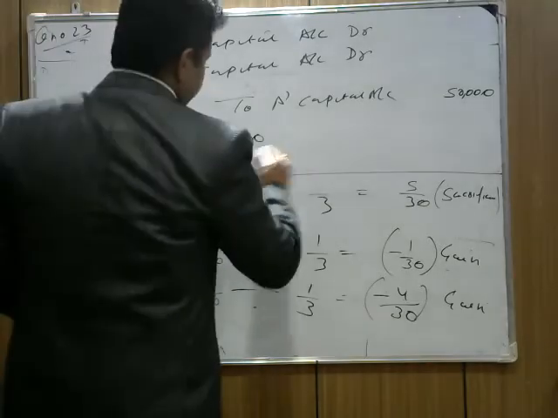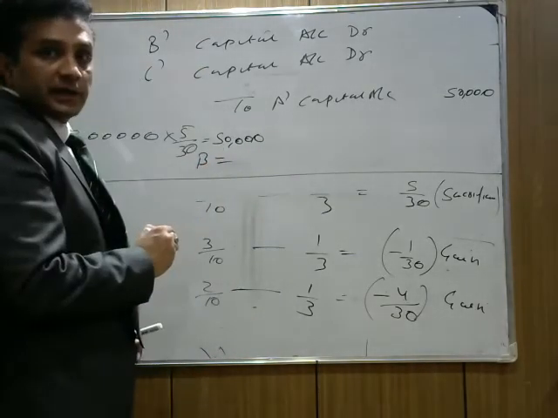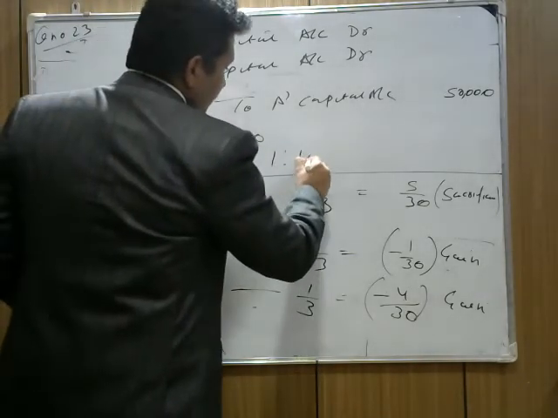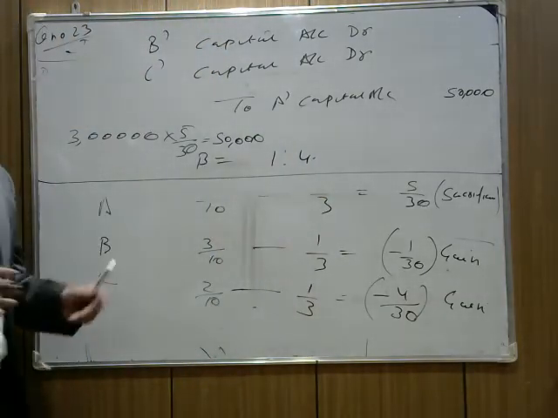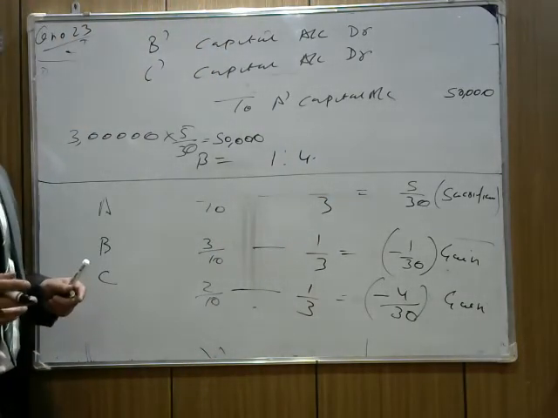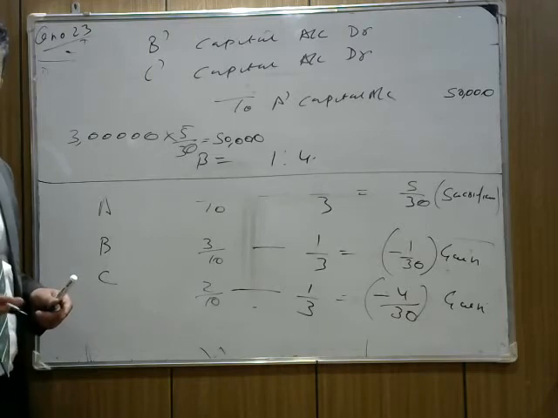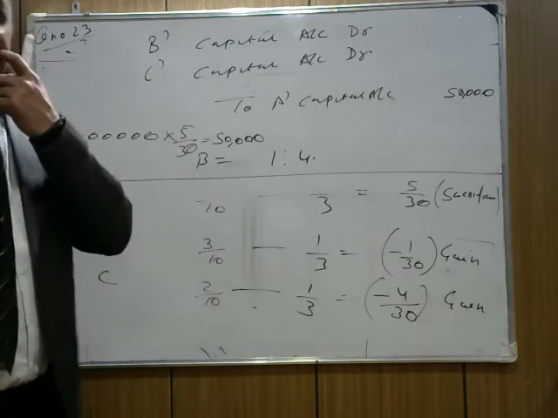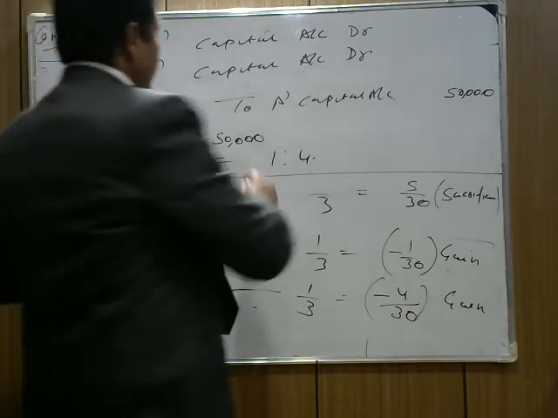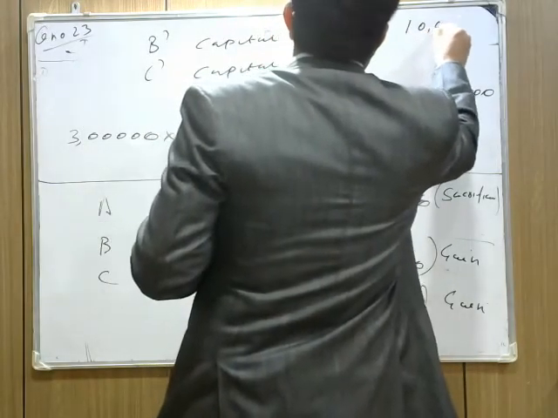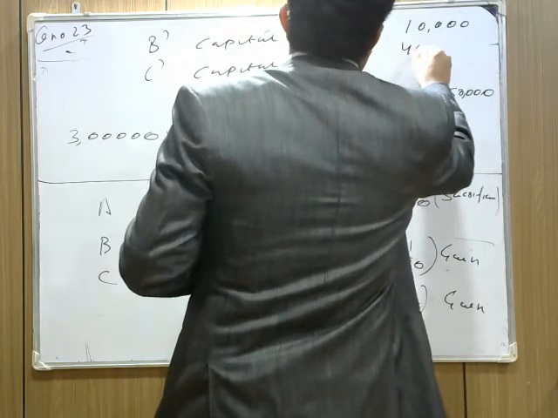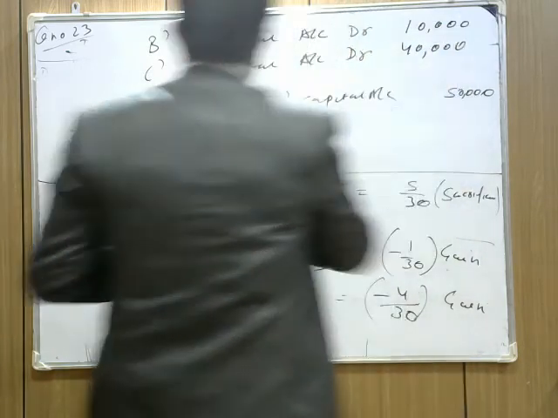B and C are gaining in the ratio of 1:4. Don't say 1 by 30 and 4 by 30; the denominators are common, so they are gaining in the ratio of 1:4. So how much will they pay? B will pay 10,000 and 40,000 will be paid by C.